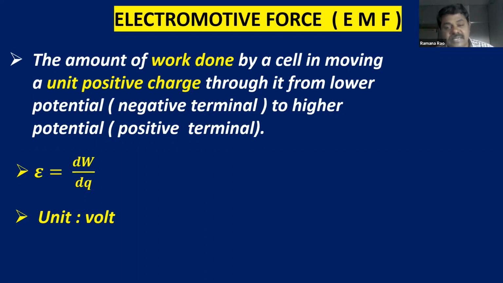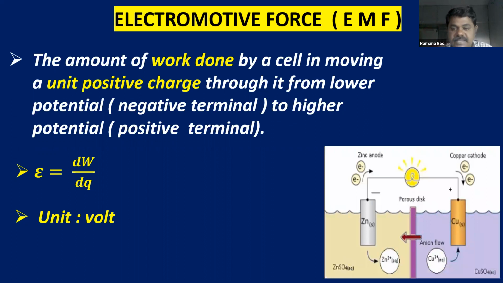Some of the cells that we use for project work, you are going to use a 9 volt cell. There you can see 9 volts. 9 volts is the electromotive force, EMF, of the cell. So whatever specification is given, 1.5 volts or 6 volts or 9 volts, that is the EMF of the cell, the electromotive force of the cell. Now you can see the cathode and anode. The work done by the battery in circulating the current is known as electromotive force. So basically electromotive force is the work done by the battery or the cell.